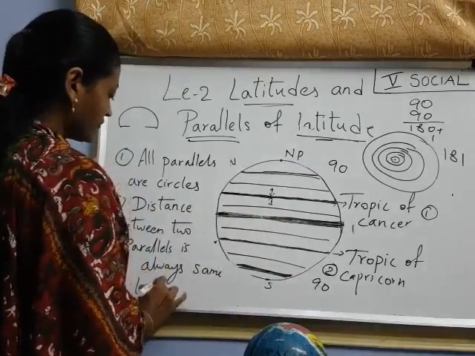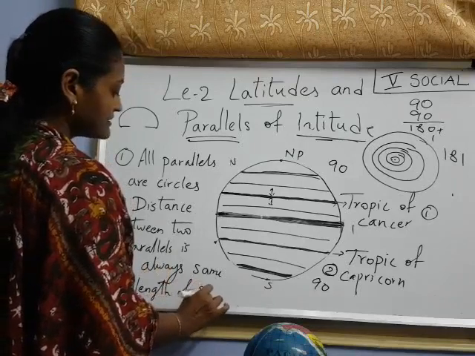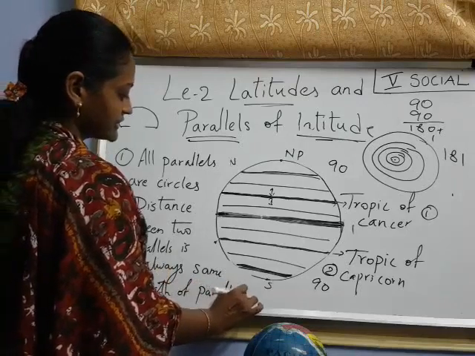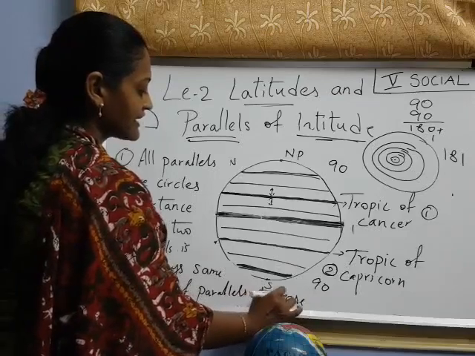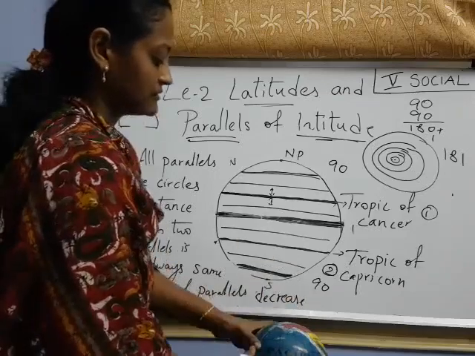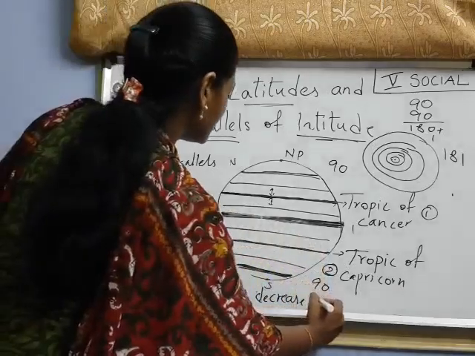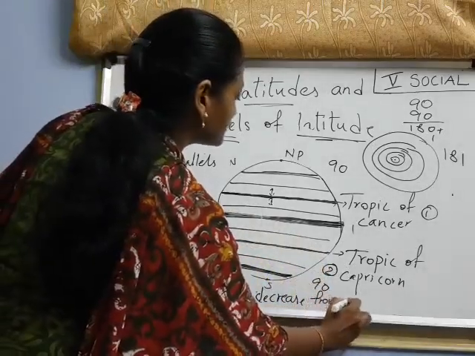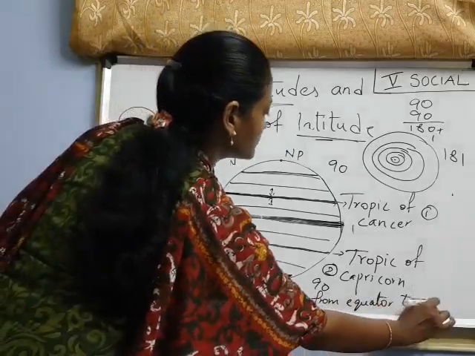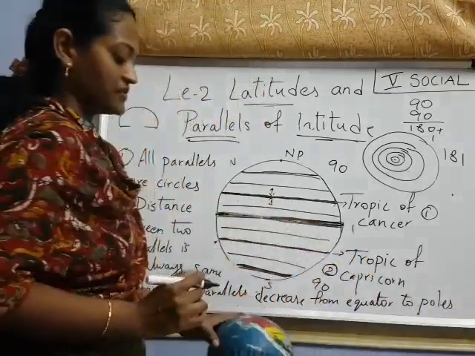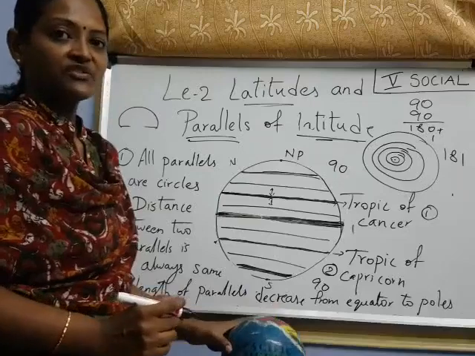The length of parallels decreases. Decreases means it decreases in size from the equator towards the poles, right? This is another feature. Have you understood up to here, children?